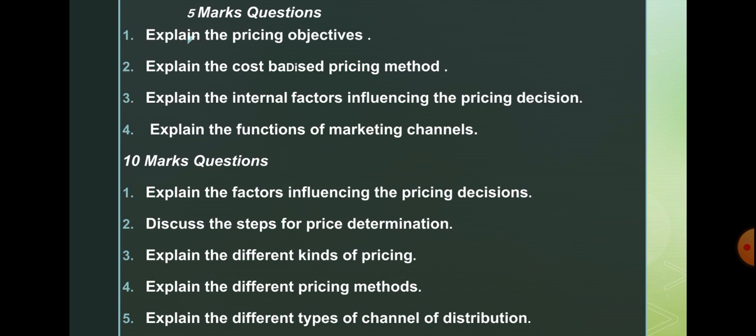If it is asked for 5 marks, we have to write 3 to 4 points for each factor. But in case they ask for 10 marks, we have to write the internal factors as well as the external factors of pricing decisions in detail. So depending on the marks, we have to write the content and the points for that question. And the fourth one, explain the functions of marketing channel. These four are the very important 5 mark questions in the fourth chapter.